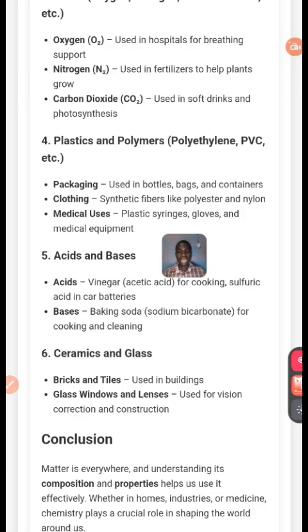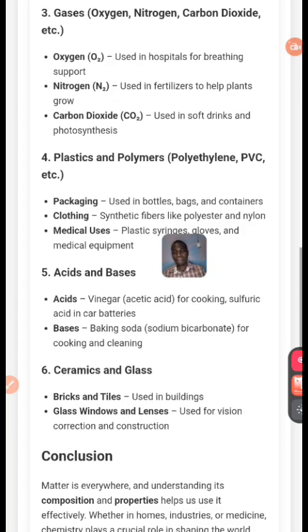Ceramic and glass. What are they used for? Brick and tiles. You can use ceramic for tiles, and glass for windows and lenses. All of these are forms of matter being used. Notice that. Keep all of them in your mind.